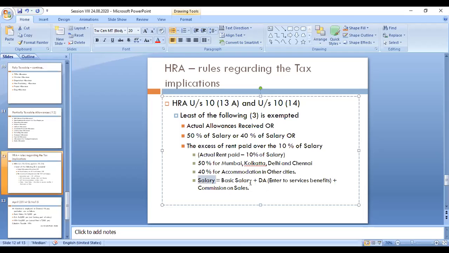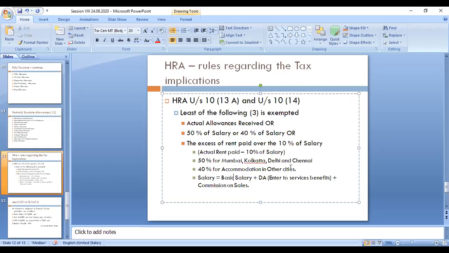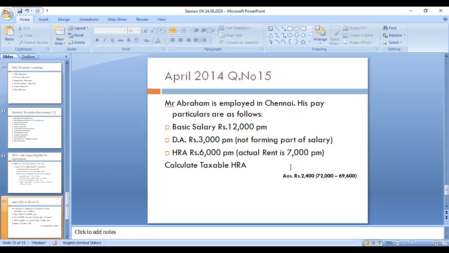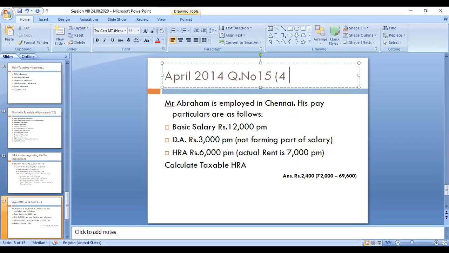Now for the HRA, you have to remember these things also. These are the rules regarding the calculation of the HRA, taxable and exempted. I will take one problem, and within 4 minutes I will complete. This is from your question paper, April 2014, question number 15. It is a 5-mark question. Now you have to answer this question.